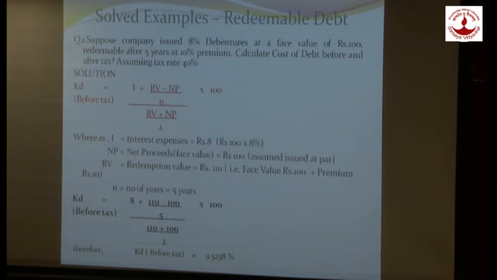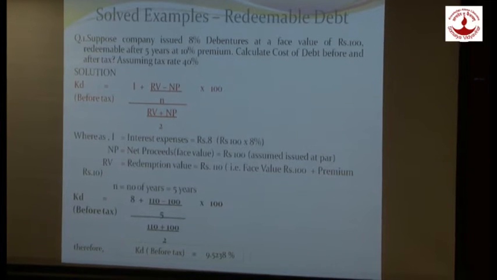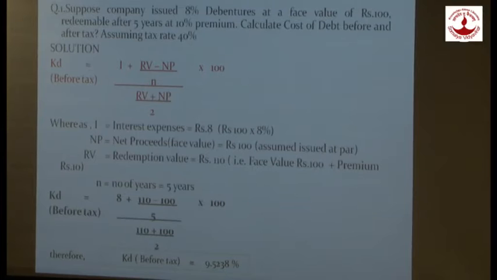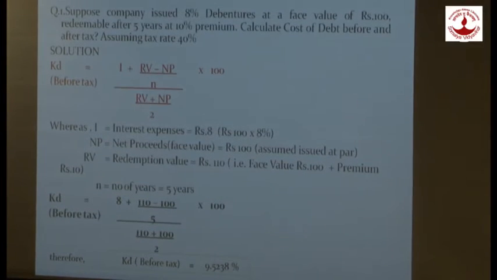Let's see the formula. Here we are going to calculate cost of debt before tax as well as after tax. KD before tax is equal to I plus (RB minus NP) upon N, upon (RB plus NP) upon 2, whole bracket, into 100. What is the face value of the debenture? The face value of the debenture is ₹100. So how are we going to calculate interest? I is equal to interest. The debenture rate of interest is 8%, so 100 into 8% will give me ₹8 as interest.